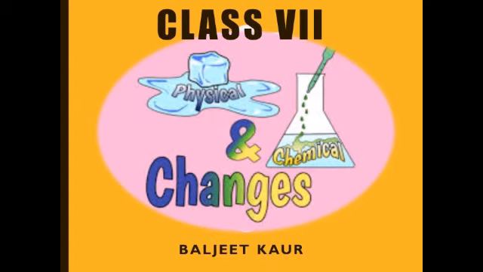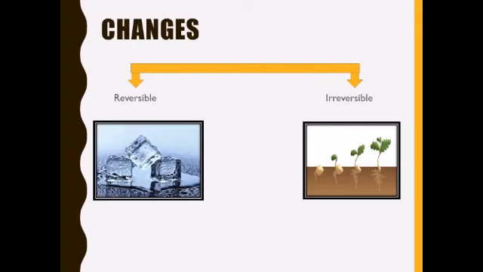Today we are going to start new chapter 6, physical and chemical changes. You must have observed many changes in our surroundings. For example, melting of ice, boiling of water, ripening of fruits, burning of fuel or burning of wood, changes in weather and germination. So many changes.